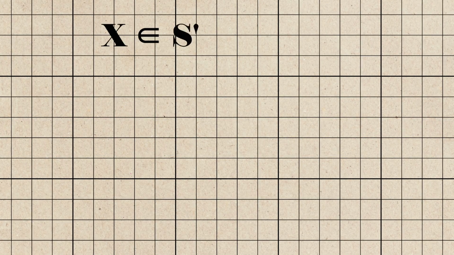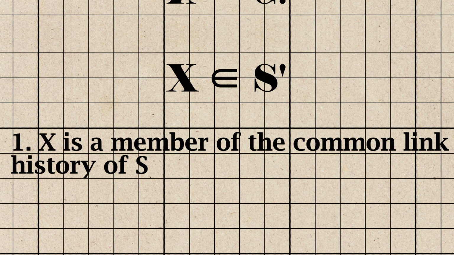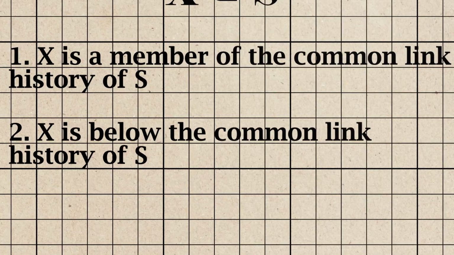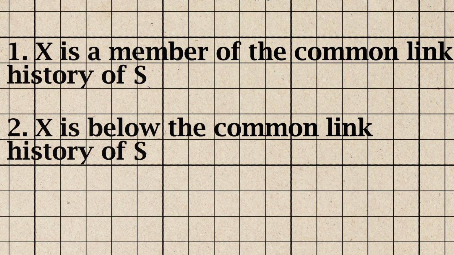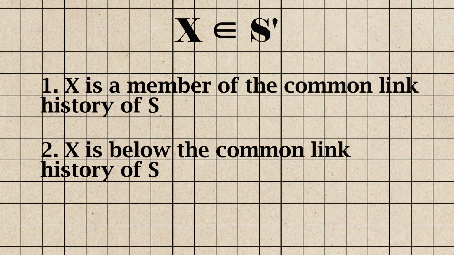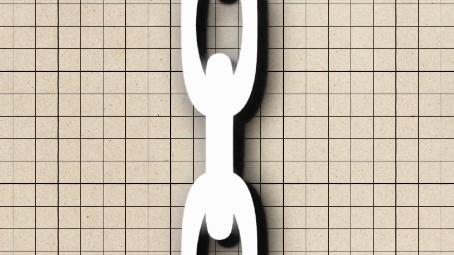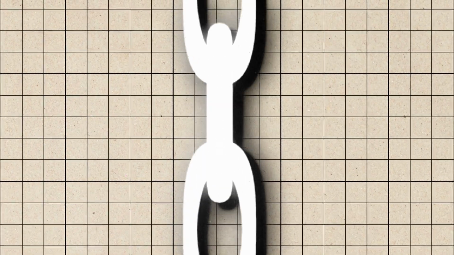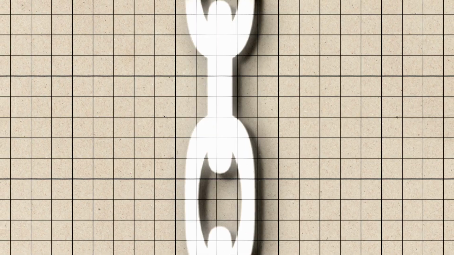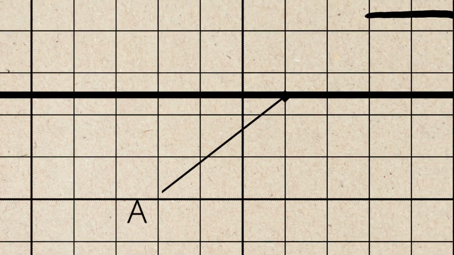There are two possibilities. 1. X is a member of the common link history of S, or 2. X is below the common link history of S. Notice that X cannot be above the common link history of S. Since the link history of S extends backward infinitely and completely exhausts the chain in the upward direction, these two are the only possibilities. To analogize, if I mark a point A on a line, which can be extended to